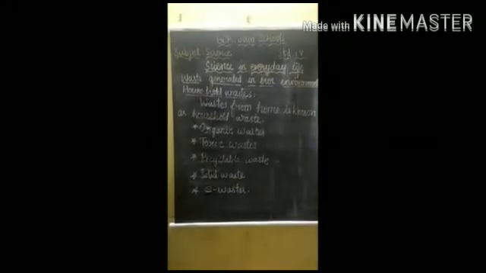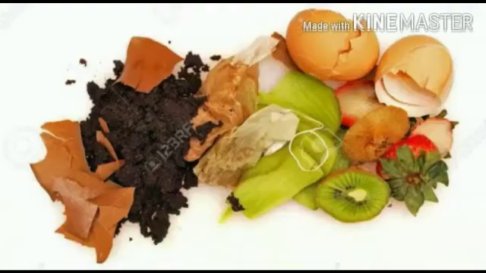What is meant by organic waste? Organic waste is the waste from our kitchen: vegetables, flowers, and the peels of fruits and vegetables. Flowers, leaves, and fruit peels come under organic waste.